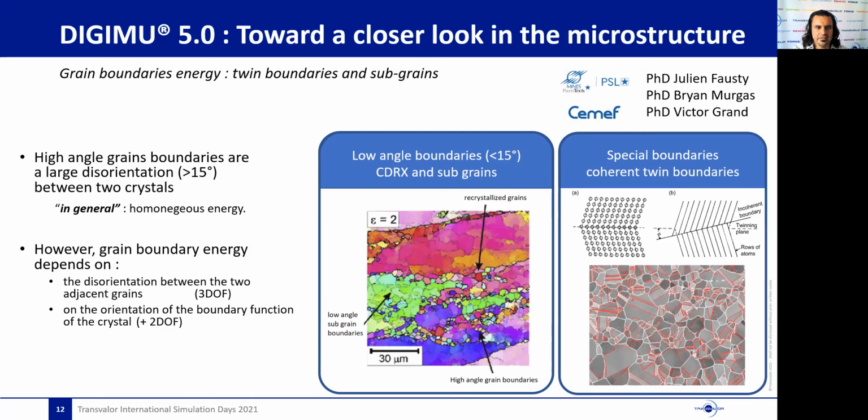As you can see in the image there, a given misorientation associated with a given orientation of the boundary plane can lead to a kind of mirror boundary. There, in spite of the high misorientation, the atomic disorder is low, leading to a low boundary energy.